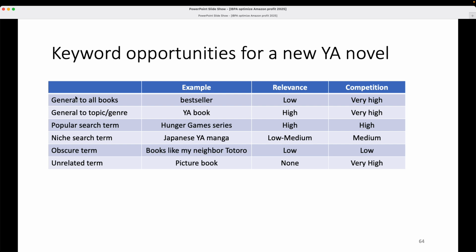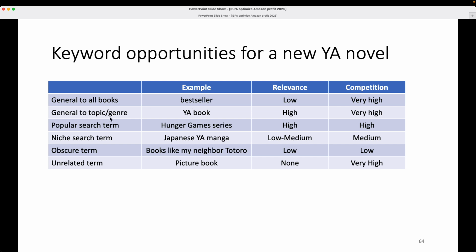So here's an example of a keyword that's general to all books, bestseller. Bestseller could be in practically any category of books. However, for your book, it might be of low relevance compared to the people that are searching for it. Because if someone just searches for bestseller, maybe they're looking for a bestseller thriller, maybe they're looking for a best-selling YA novel, but you're not sure. So the relevance is low. And also the competition will be very high because lots of other publishers will be using this term bestseller as a keyword.